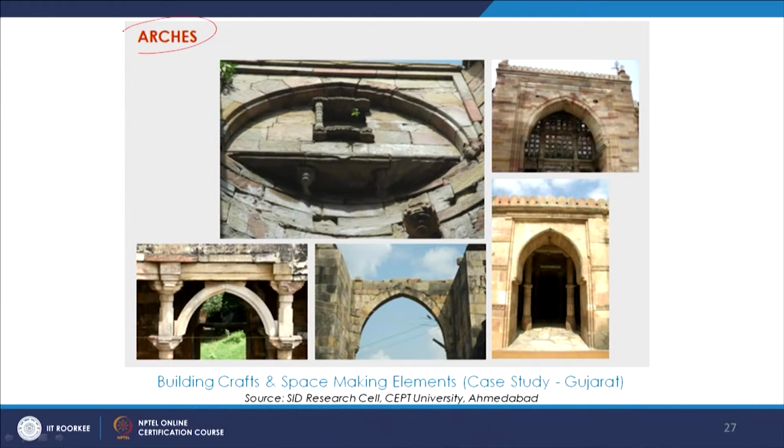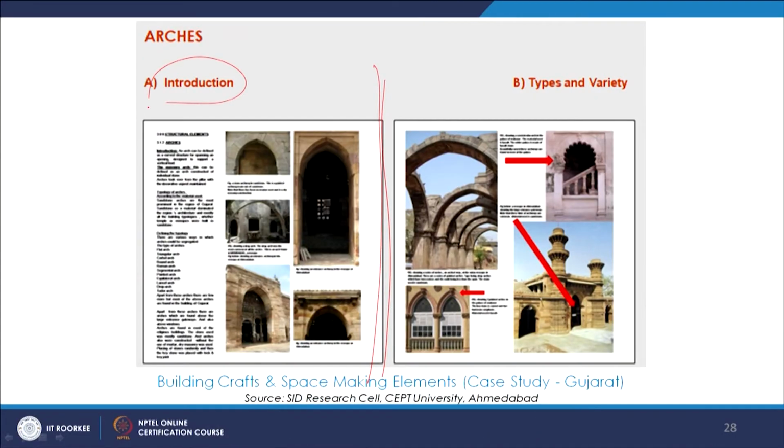And now arches. We have seen arches in so many buildings, specifically the historical monuments, and we see different kinds of arches and openings over here. So describing the arches, the elaborate introduction, different types of arches. This one is different, this is different, of course this one is different. Here what we see, there are different kinds of arches, their methods of making are different.